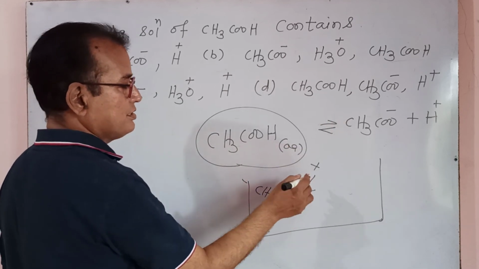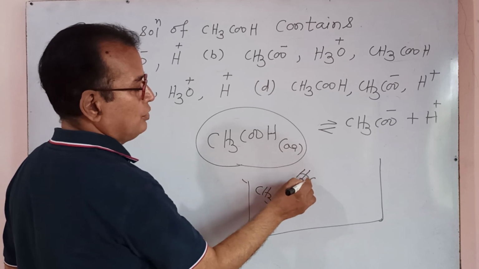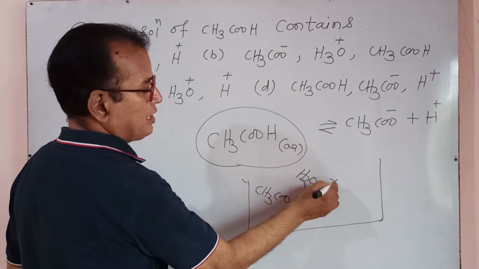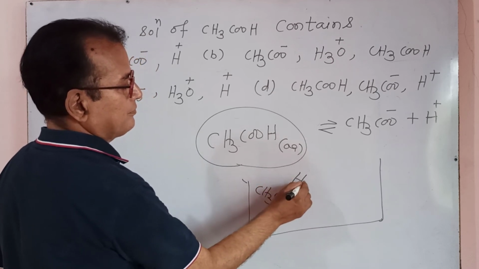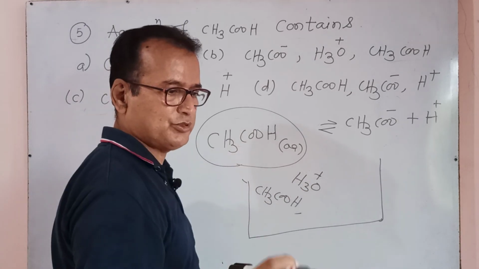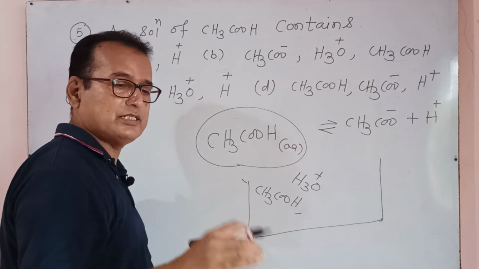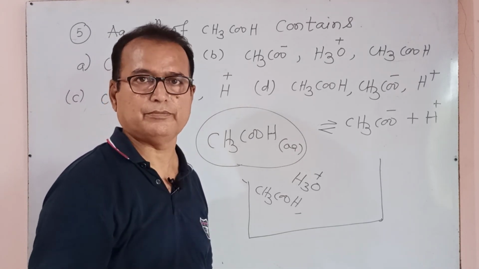But H plus ions react with H2O molecules. The large amount of H2O reacts with the H plus of acetic acid. Actually it gives H3O plus, the hydronium ion. The water is there, so water accepts the H plus ion. According to the Arrhenius concept, H plus ions are not in a free state; it is some type of limitation.